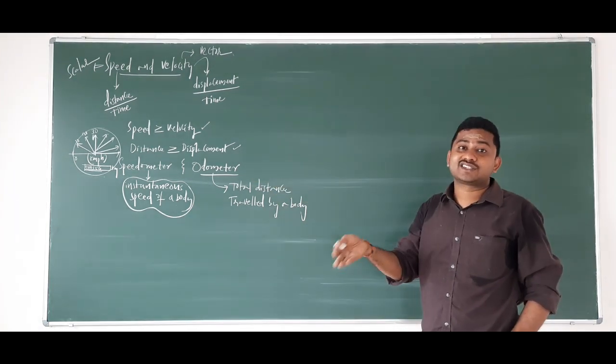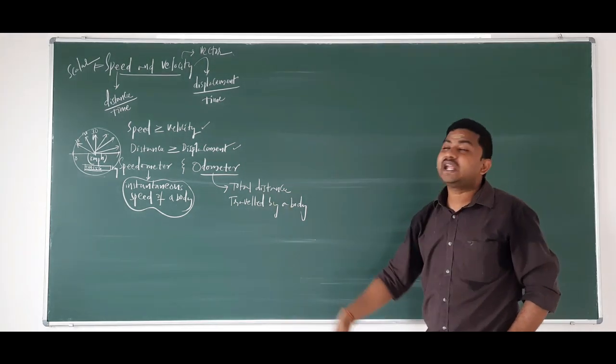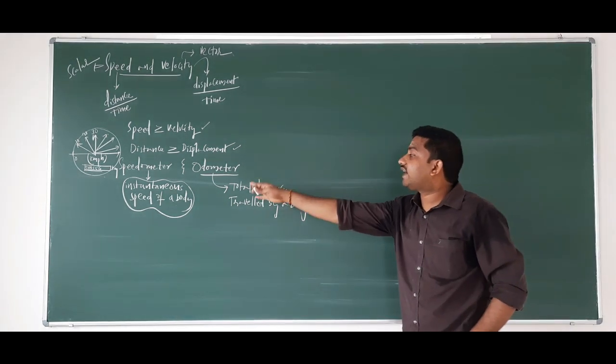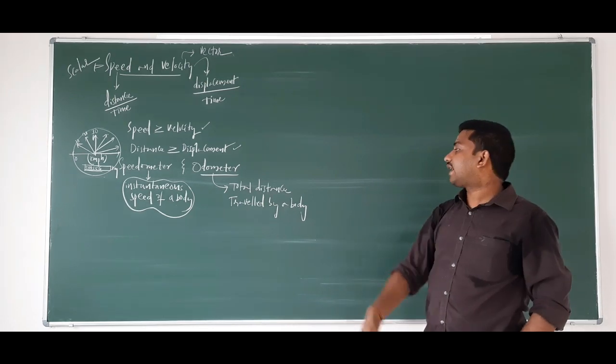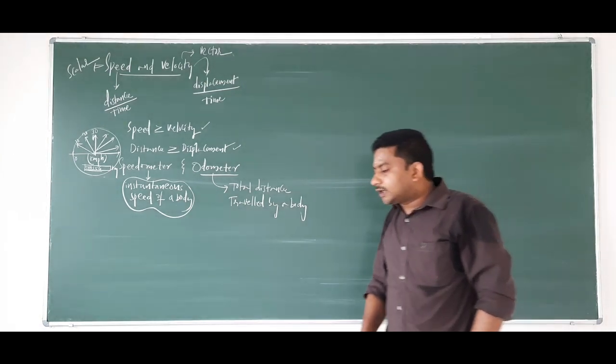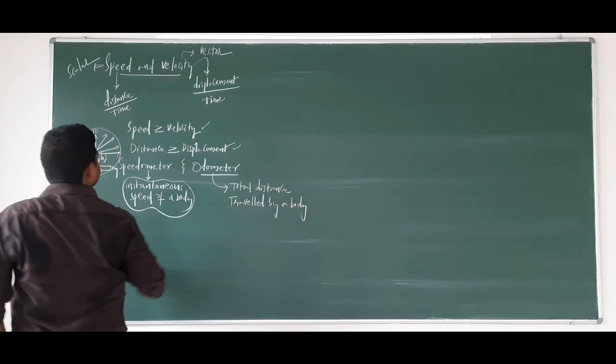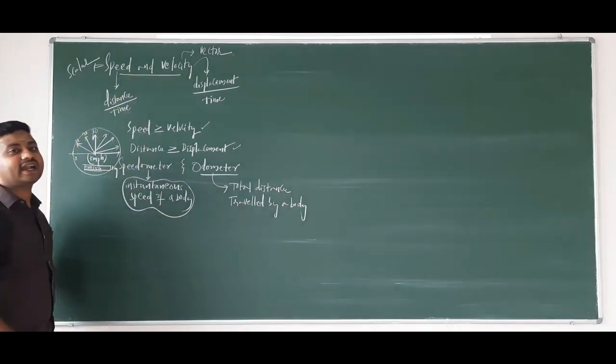Both are devices. One device measures the speed, the instantaneous speed. The other device measures the total distance traveled by a body. So here we have instantaneous speed and instantaneous velocity.